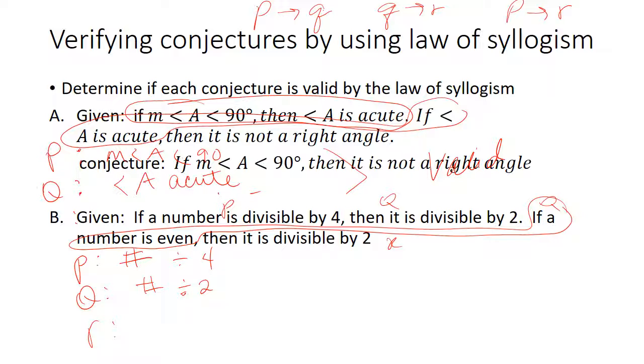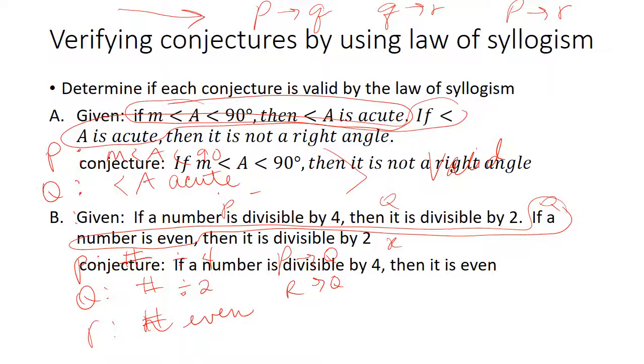But in this case, we've got if a number is even, so that's new. Let's see, the number is even, then it is divisible by 2, which would be the Q. So what we have here is PQ, RQ, which does not follow the correct path for syllogism. Now, while it is true that a number that is even is divisible by 2, you cannot verify this conjecture based on the law of syllogism.